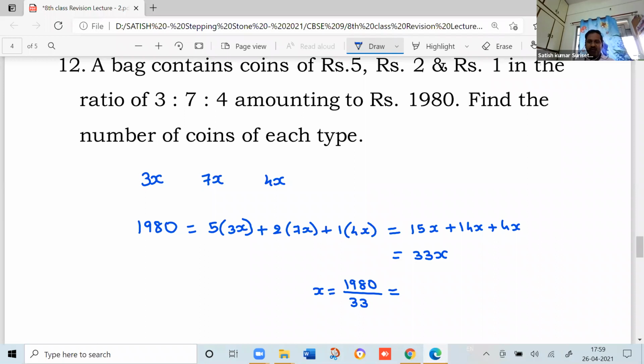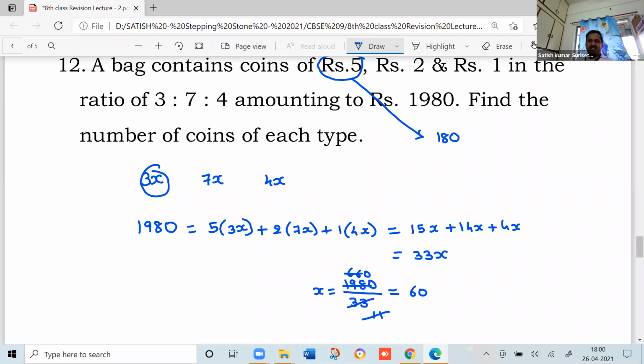Check, is it divisible by 3 or not? Next, again 11. 60. So x equal to 60. Now tell me how many 5 rupee coins are there now? How many 5 rupee coins are there? 3x. What is x equal to? 60. That means the number of 5 rupee coins is how much?